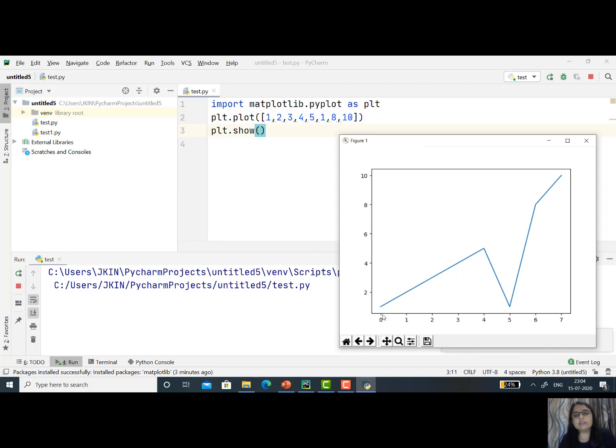And definitely we will give labels to the x-axis and y-axis, then provide a title, and show how you can represent three different data sets in a single graph. All of this we will see in our next session.